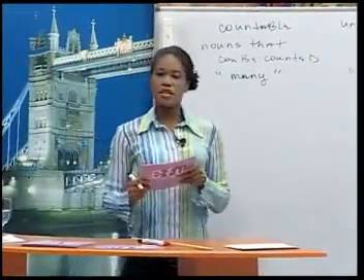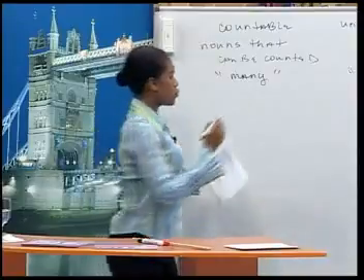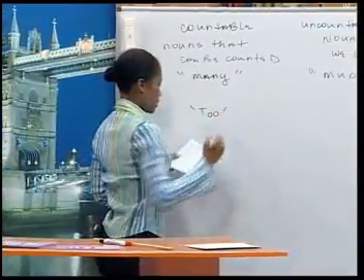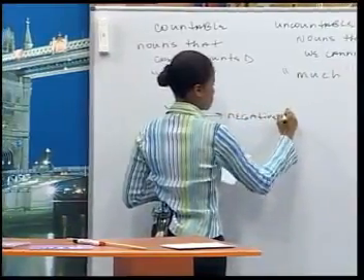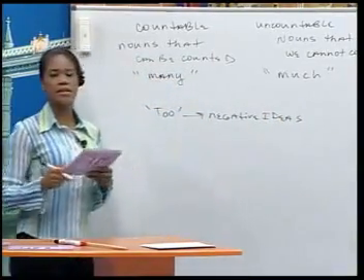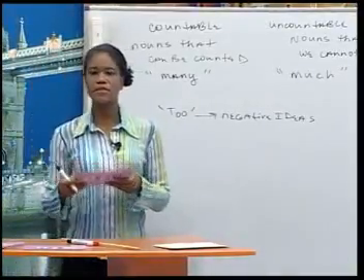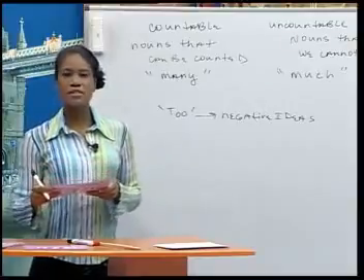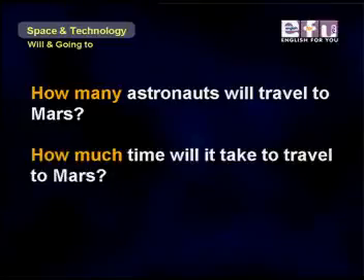Okay, when we ask questions, we usually say how much or how many. Too is always used with negative ideas. So if we are saying something is too much or too many, it's negative. It's so much that it's bad. Let's look at these sentences. How many astronauts will travel to Mars? How much time will it take to travel to Mars?